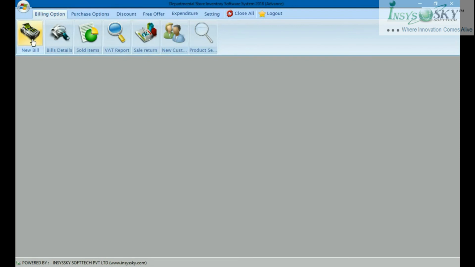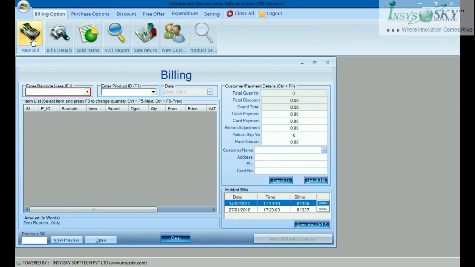One very important thing is in the new bill option. If you are creating a bill for someone and by chance he says he wants to buy some more things from your shop, he can go. Now you can hold the bill here very easily. When you hold the bill, you can serve another customer who was behind him, keep the bill, get the money, and when the customer whose bill was on hold comes back, you can open it again from this part.